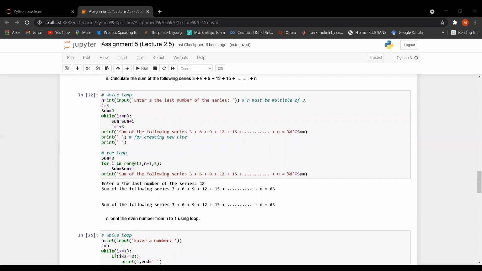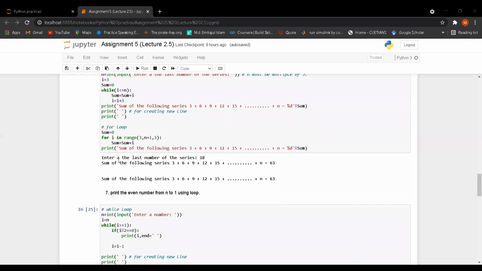So it will do the sum of the numbers, and here if I take 18 as n, then the sum is 3 plus 6 plus 9 plus 12 plus 15 plus dot dot dot plus 18 is equal, the sum should be 63.